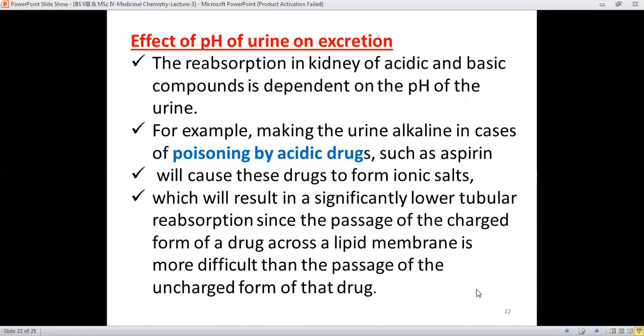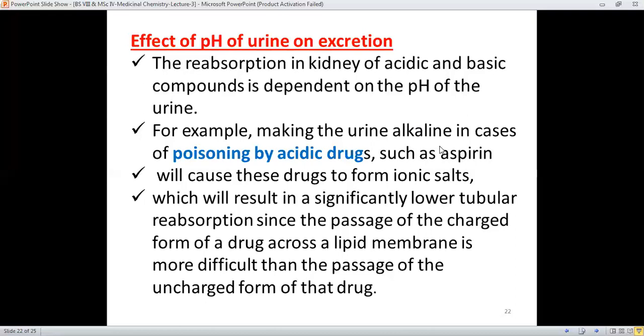For example, making the urine alkaline in case of poisoning by an acidic drug. If acidic drugs are administered in the body, like in the case of aspirin, the alkaline functionality will cause the drug to form an ionic salt.